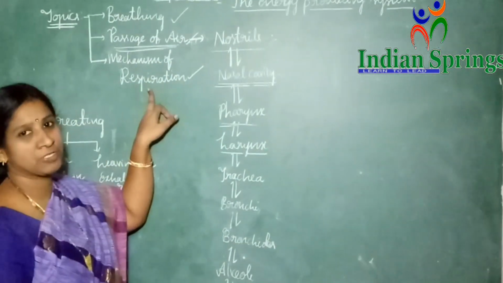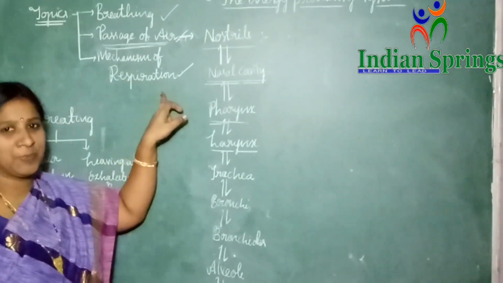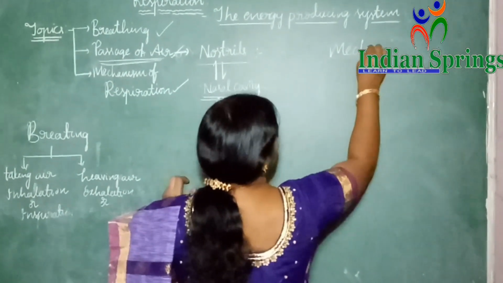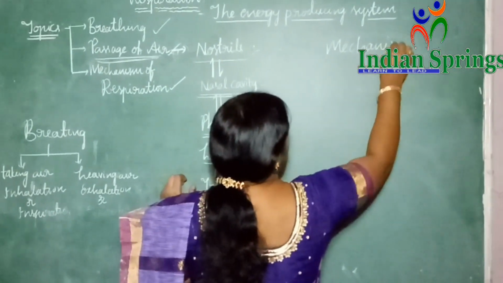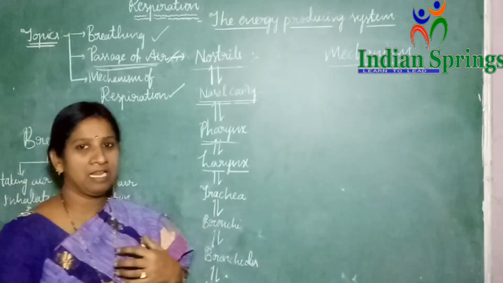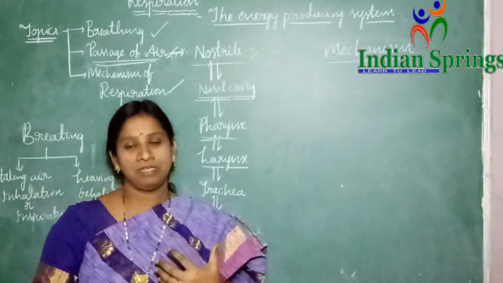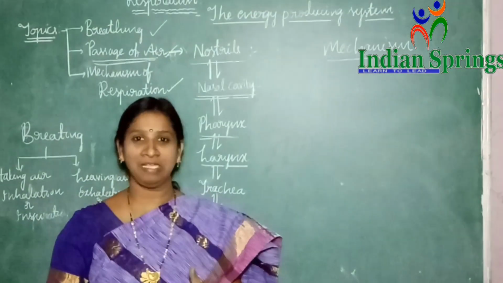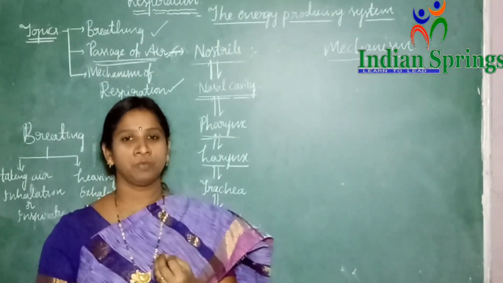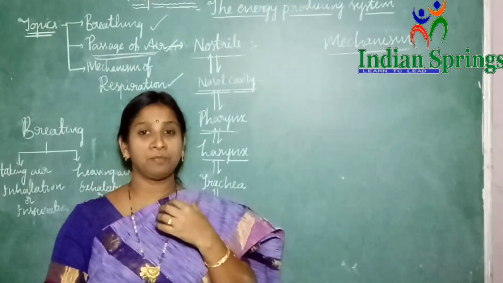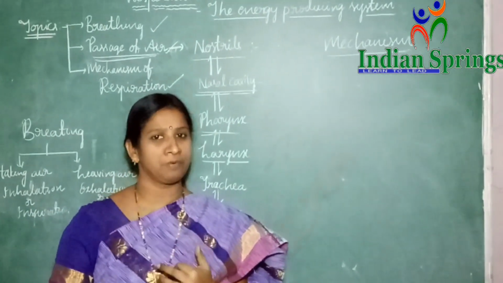Now we move on to the next concept, the mechanism of respiration. Before going to the mechanism, first we have to know how the lungs inhale and exhale the air. We can't see the lungs, but we can feel how the air enters our body while we inhale and exhale.